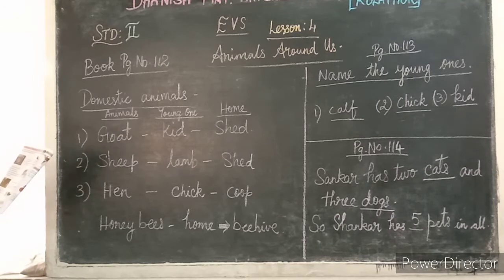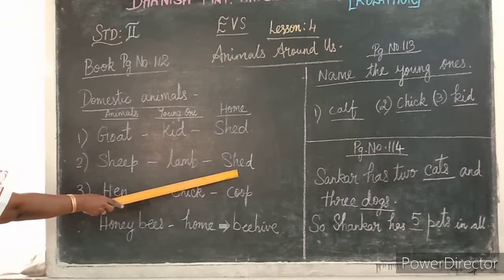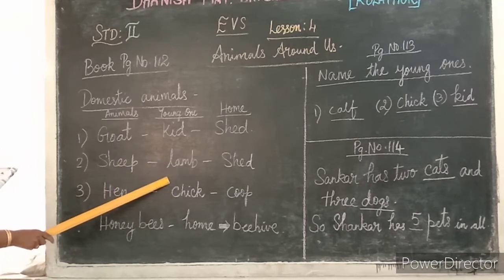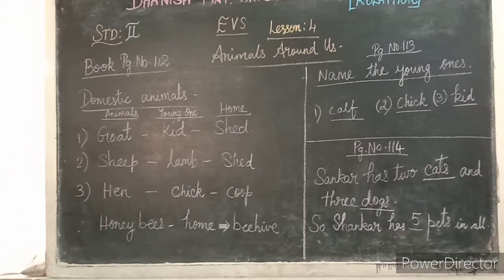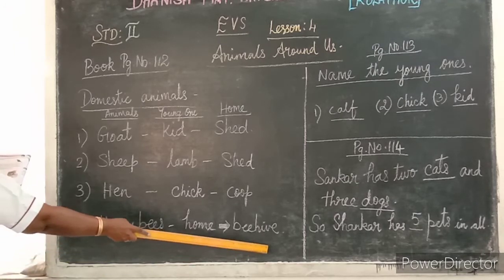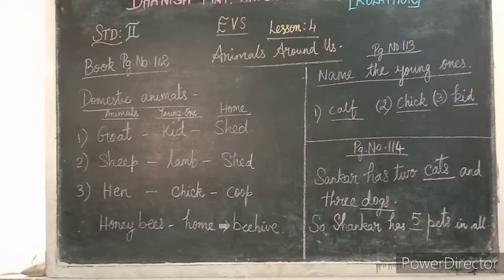Like that, Chiku is coming to the sheep now. My home is called a shed and my young one is called a lamb. Next Chiku is coming to the honeybees. Honeybees' home is called a beehive and we live together in large numbers. We make honey from flowers.